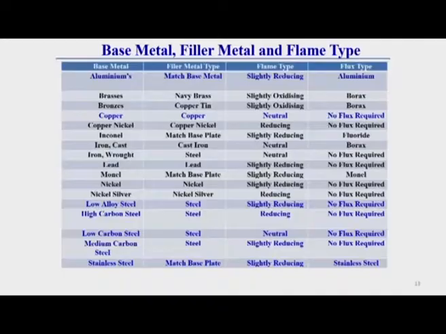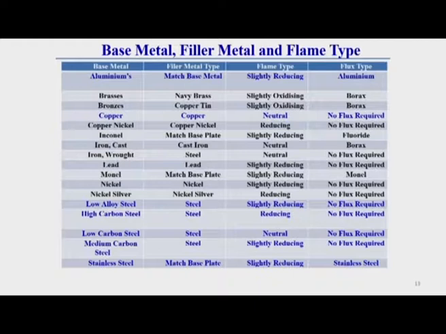Now, this table represents, for different types of metal, what the filler material type should be, what the flame type should be, and the flux type, whether flux is required or not. From here, the different materials widely used in industrial applications are shown.